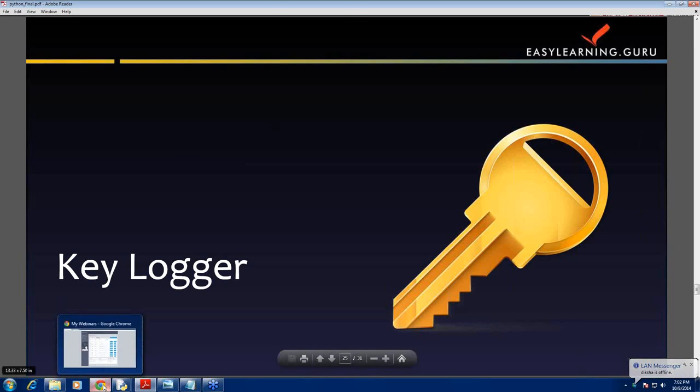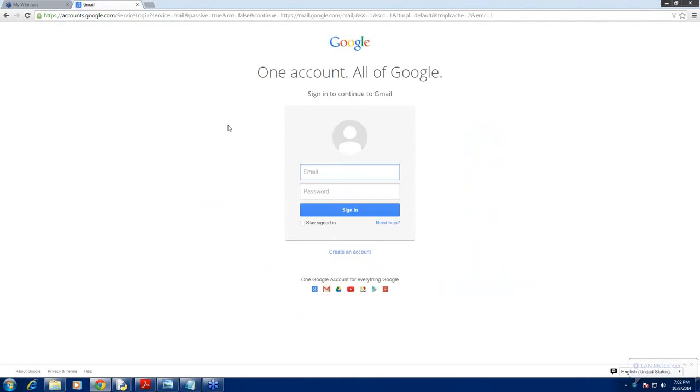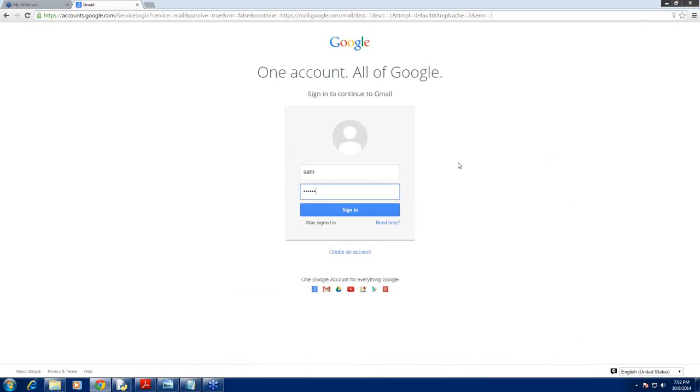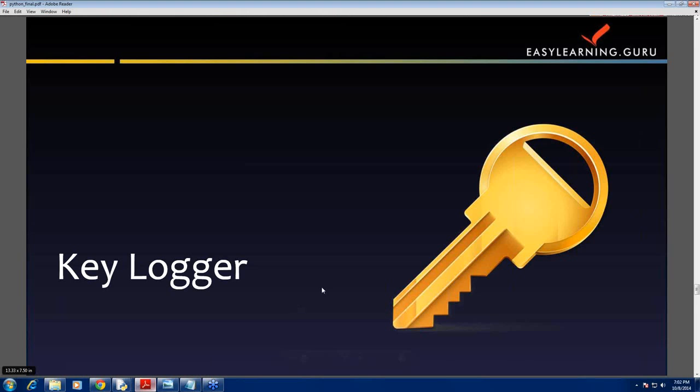Let's see an example. See, this is a Gmail page. Let's enter some user ID, say Sam. Let's enter a password, say Sam123. Now let's see the file. See here, let me scroll down to the bottom. See here, this is the ID of the person and this is the password. And you can make this code in Python in hardly 10 minutes. This is a very short code.